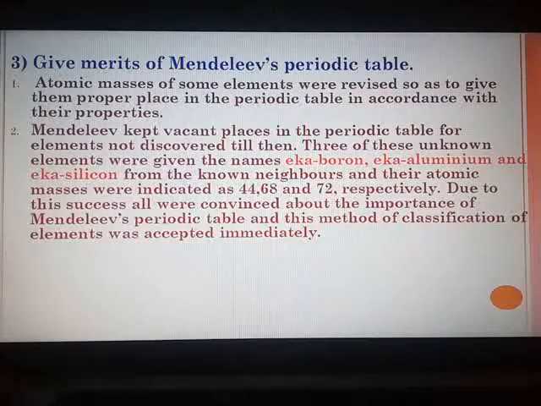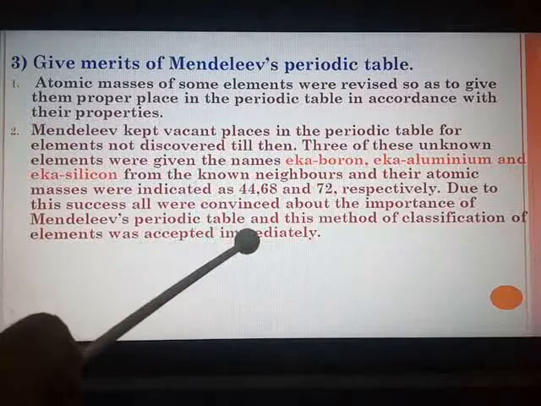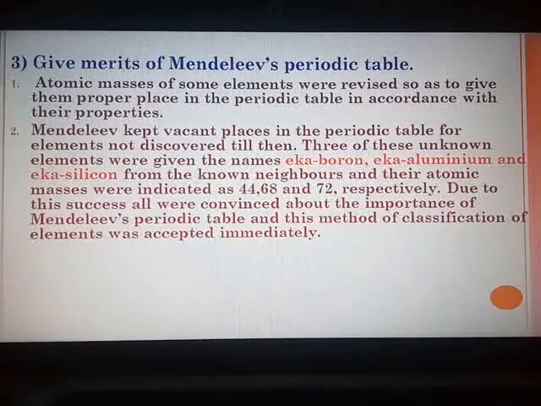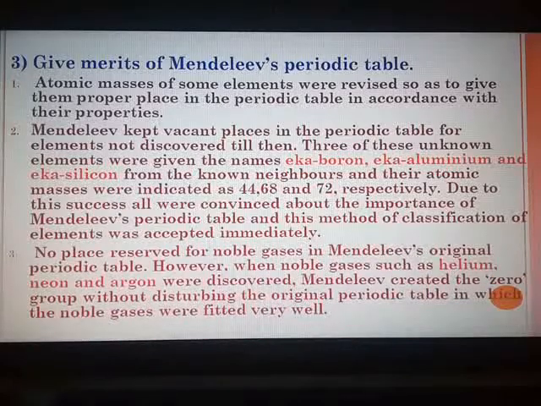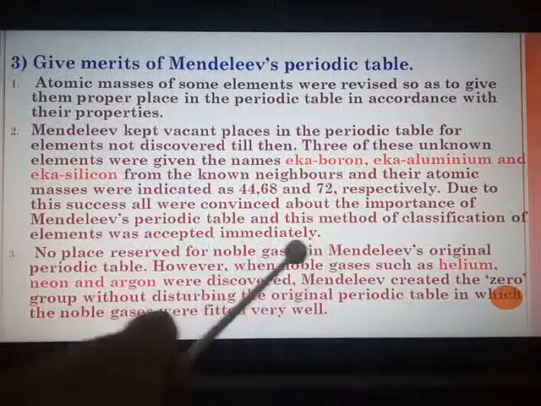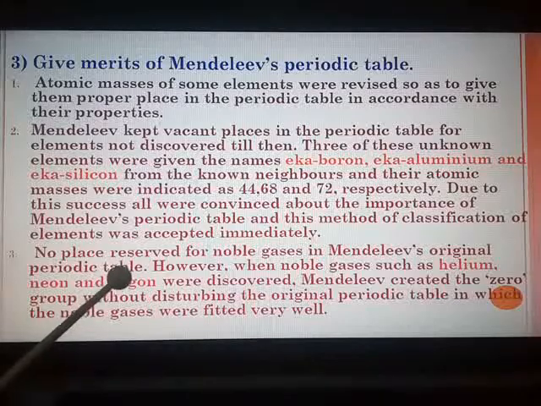Second point, it is given in a very precise manner in the textbook. Do not write the entire point. In short, you can write that he had kept the vacant places. For the undiscovered elements, 3 places were kept. What names were given prior, and after they were discovered, what names they were given, and then the properties, how they matched, and hence his periodic table was accepted immediately. And third point, no place reserved for noble gases in Mendeleev's original periodic table.